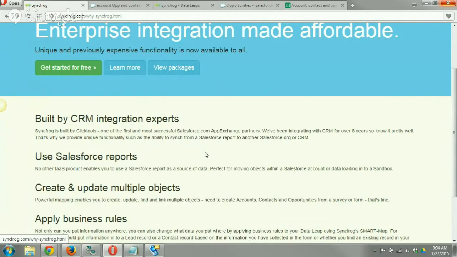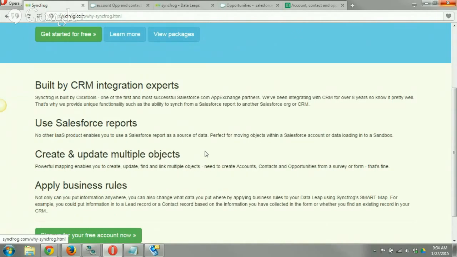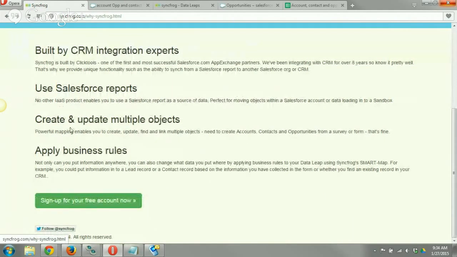We also use OAuth 2.0, so we will tell you what permissions we need to do anything, and we won't continue to ask you for your permissions. You can create and update multiple objects, which is huge, and you can apply business rules and logic to your leap. So you can have things get skipped because it was found, all sorts of cool stuff like that.